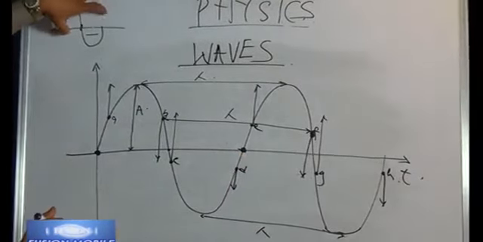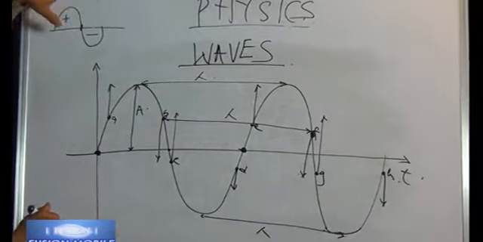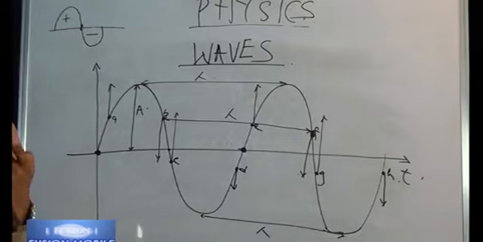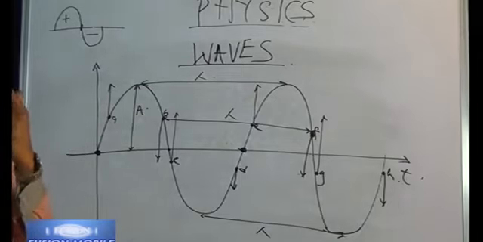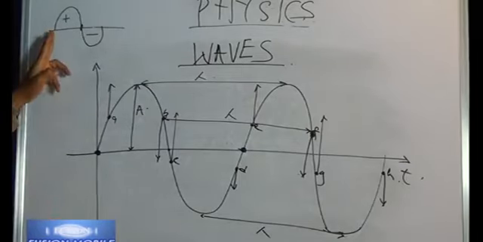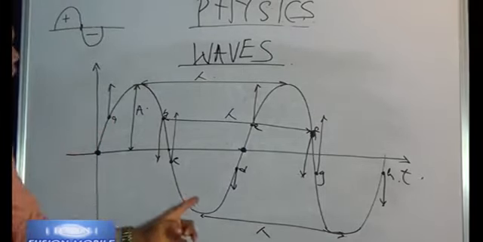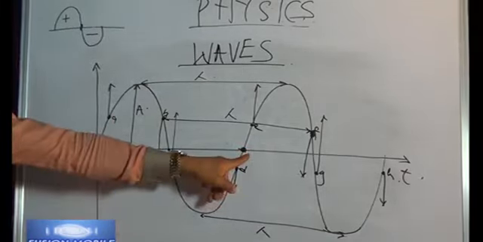And the time now taken to cover this one complete cycle is called our period. What did I call it? I said it is period. The time taken to cover one complete cycle is period. While the total of this is your cycle.